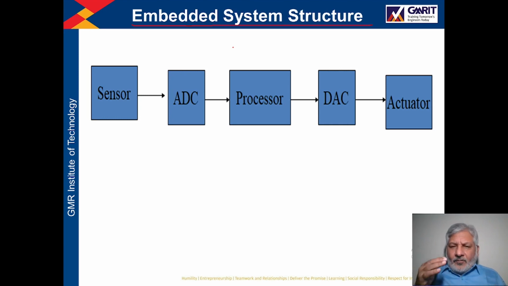If you see the characteristics of an embedded system, this is an important characteristic: it performs a single task or very few tasks repeatedly. And another characteristic of an embedded system is that it is reactive to the surrounding environment. The meaning of this is, if there is a change in a physical parameter in the surrounding environment, then this system should respond.